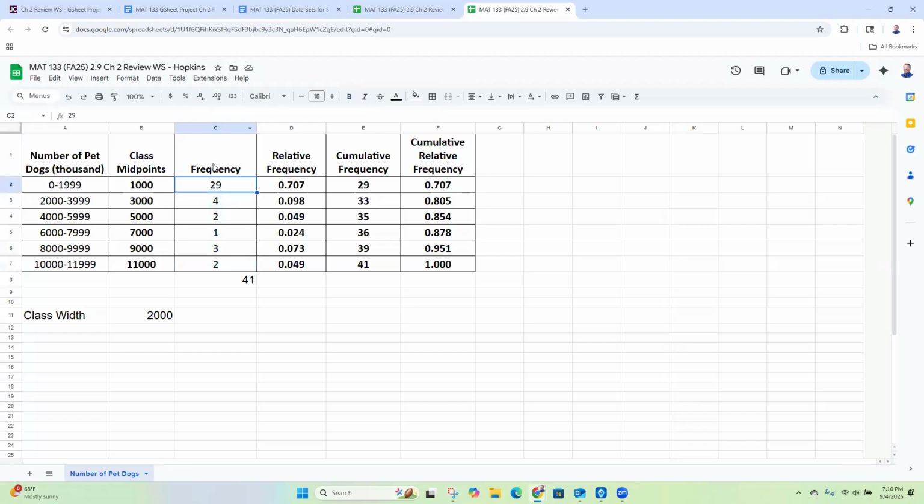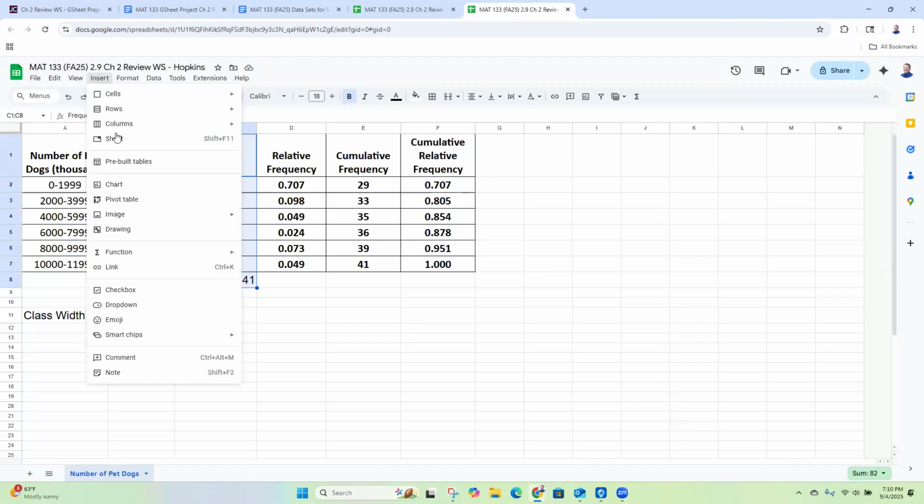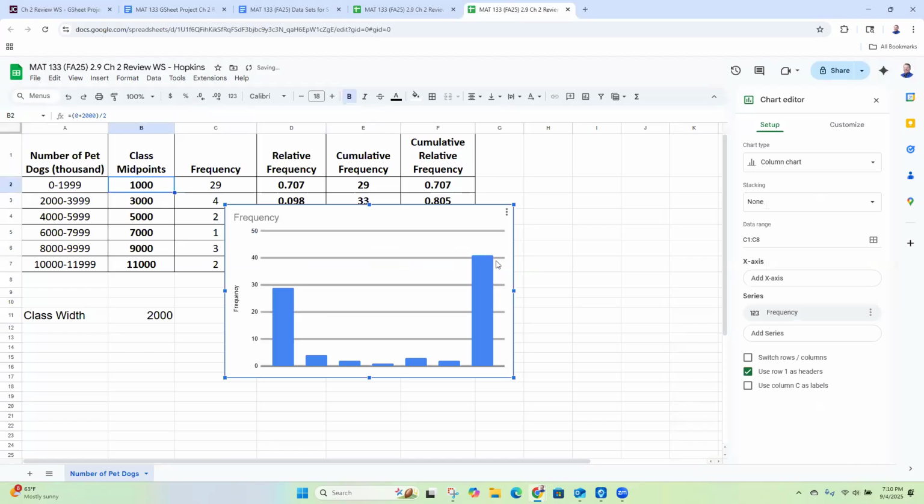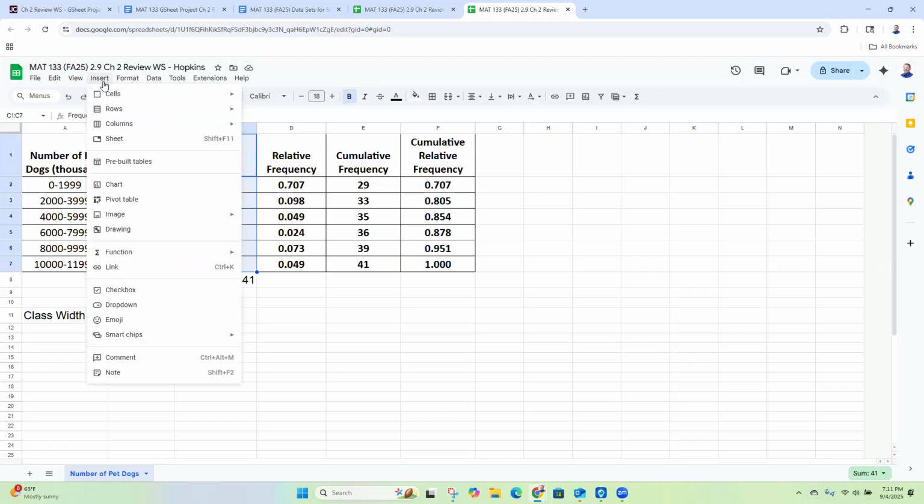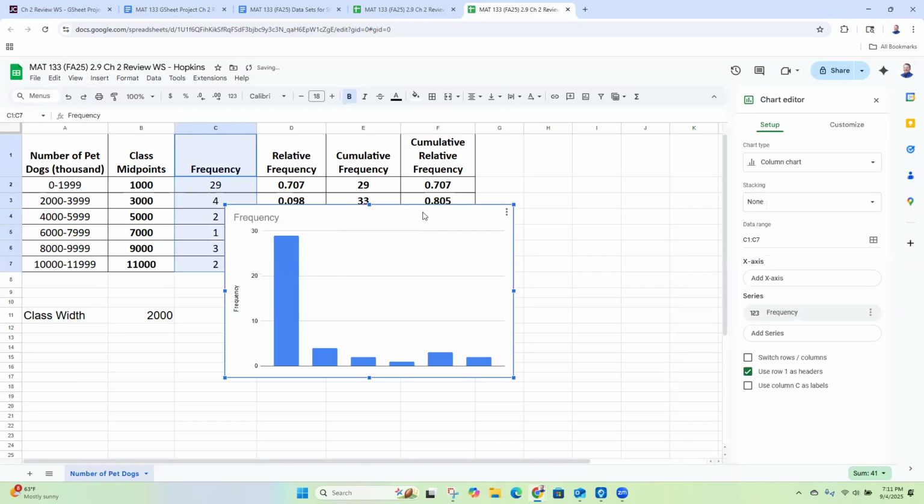So don't just select everything here, because if you do that, your chart's going to look crazy. It's going to have a giant spike at the end. And that's because that's the total. That's 41. Okay, so don't do that. Okay, just highlight your frequencies. You don't have to highlight the title if you don't want to. You can just highlight the numbers. Either way is fine. But you'll highlight the numbers, not including the total, and then you'll hit Insert Chart.